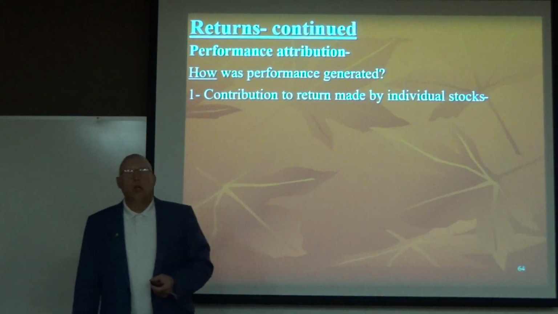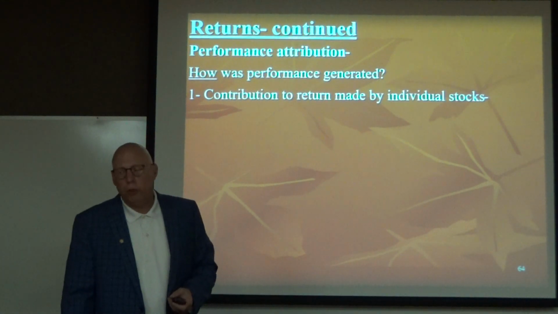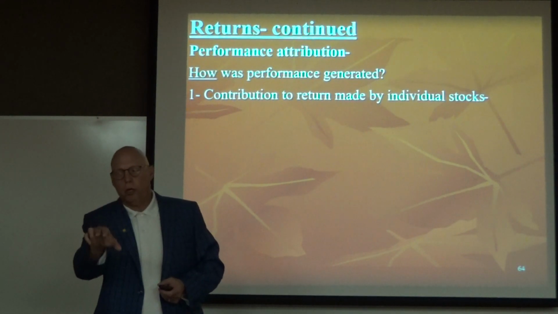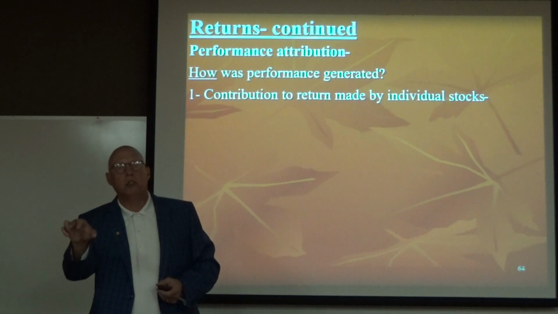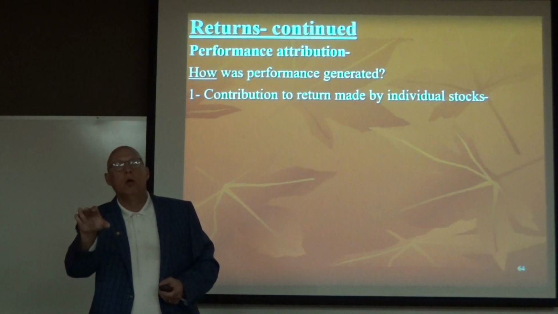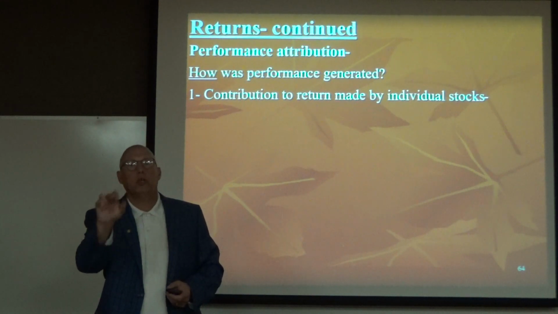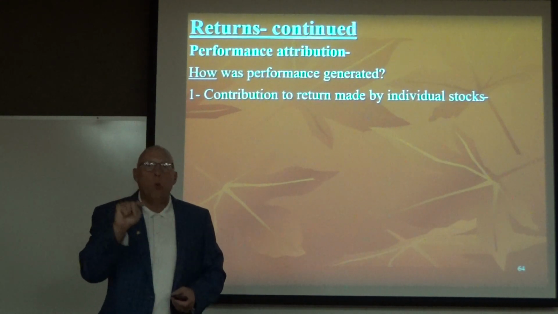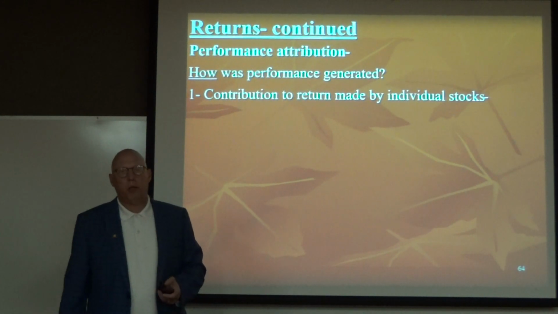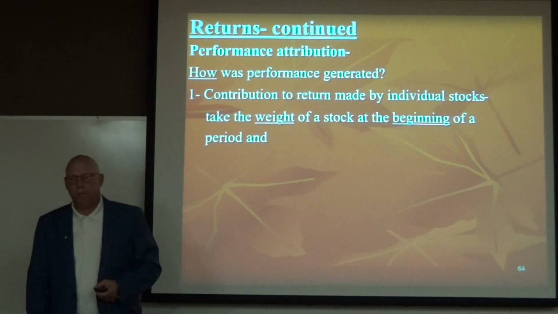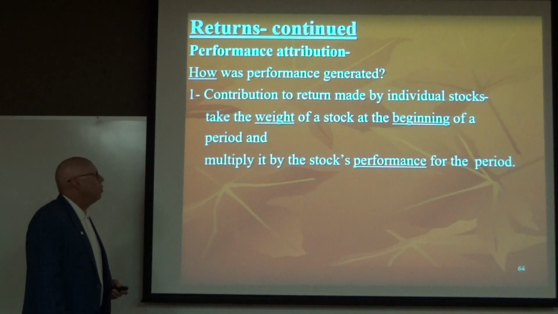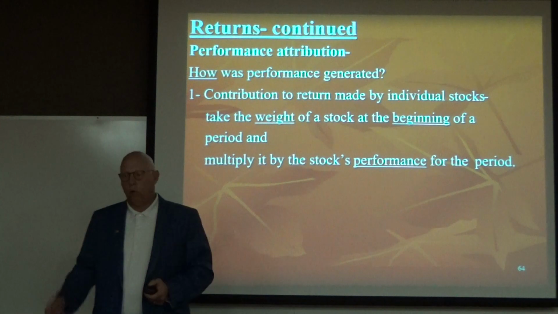Okay. So we have to find the contribution to return made by individual stocks. How or what did each stock in the portfolio contribute to the total return of the portfolio? Which stocks drove the performance, either up or down, good or bad? Okay? So we take the weight of a stock at the beginning of the period and multiply it by the stock's performance for that period of time.